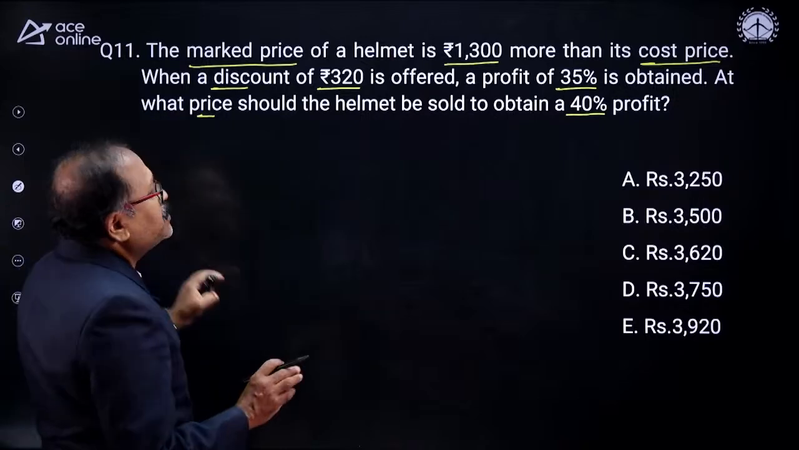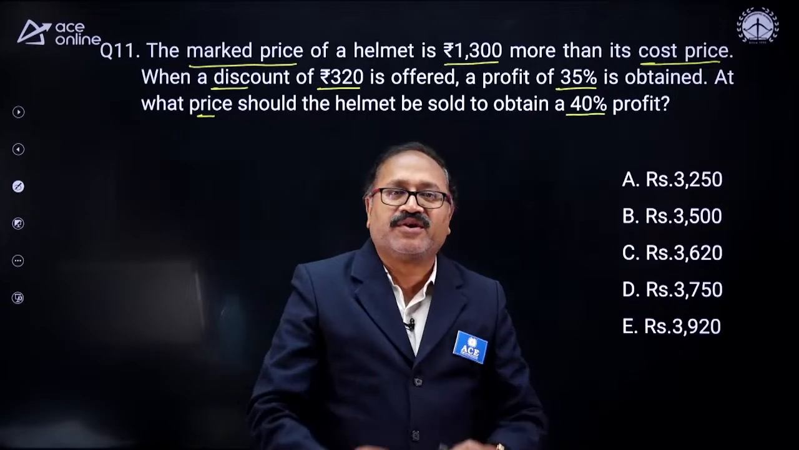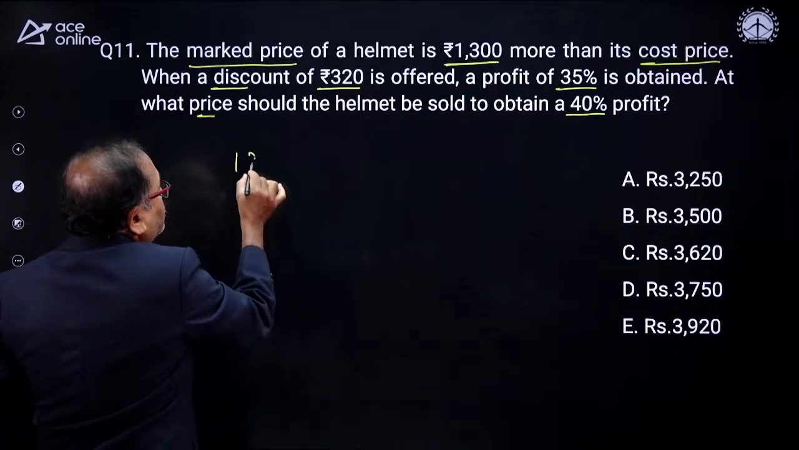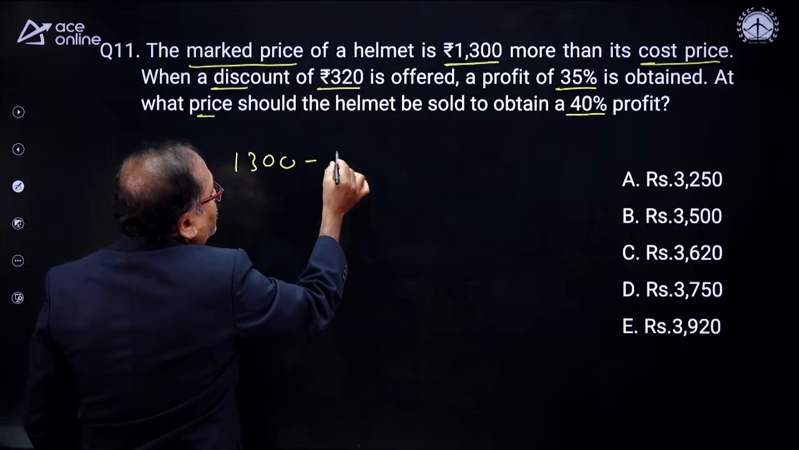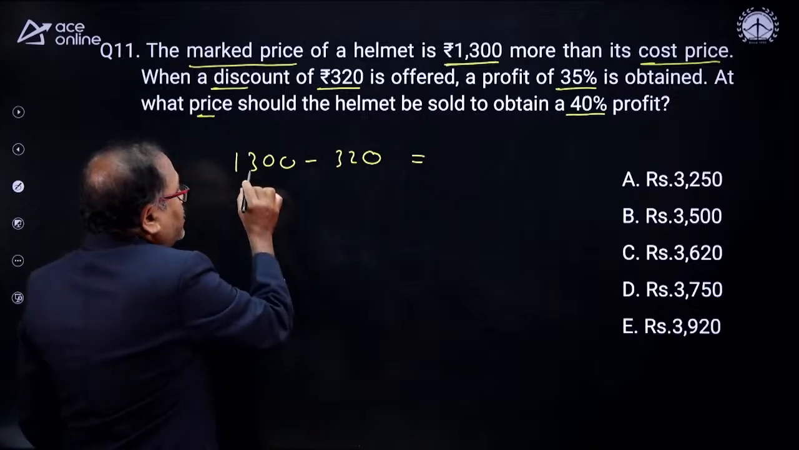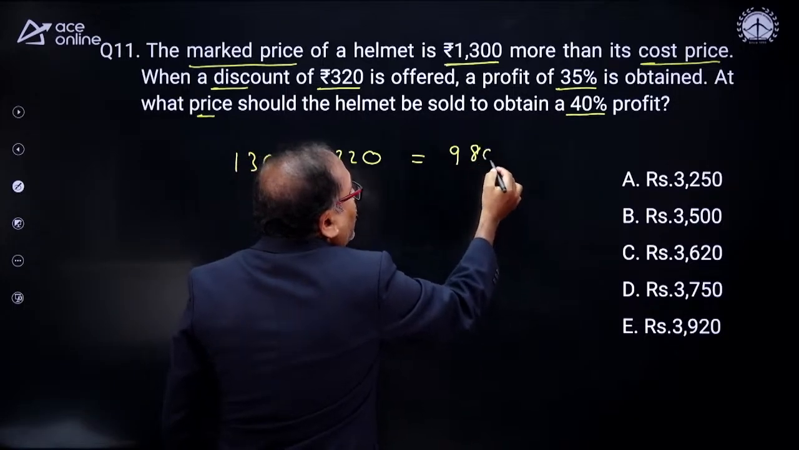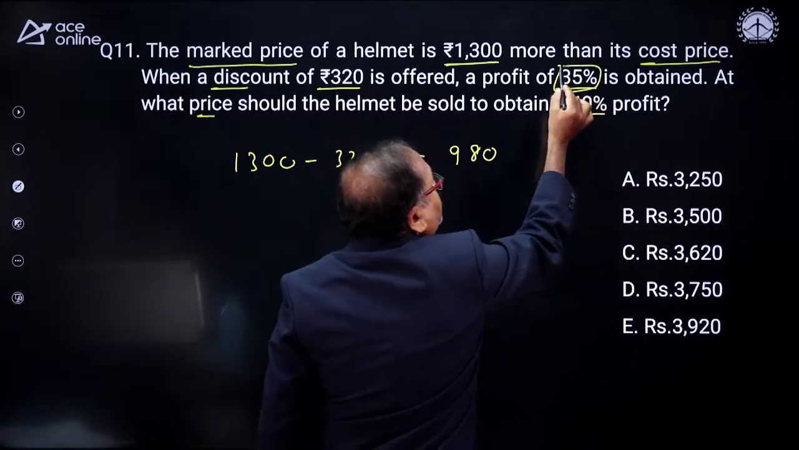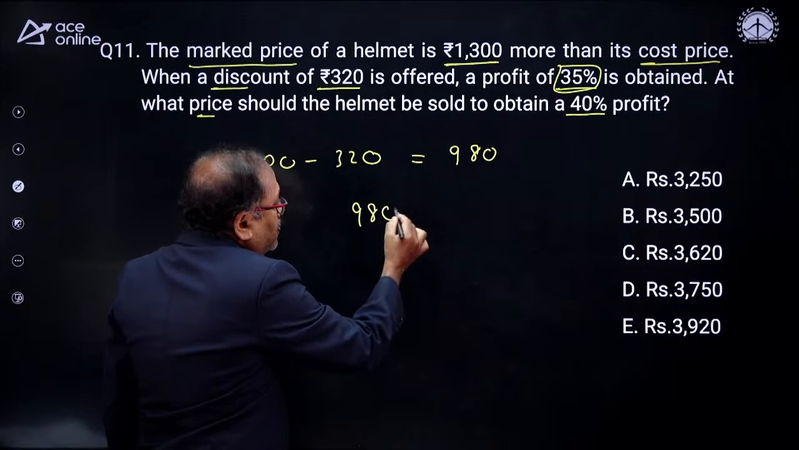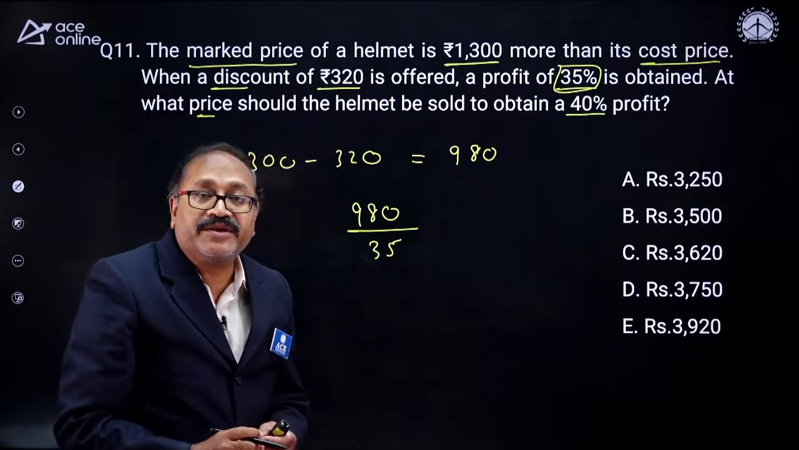Now, I'll answer the question. See, the easiest way, we will answer the question with the least possible writing. Just observe how I am doing it. First the price is increased by 1,300. Then you give a discount of 320. So what is the profit? The profit will be 1,300 minus 320, which is nothing but 980. And what percentage profit here? 35% profit. So 980 is 35%, divided by 35 you are getting 1%.